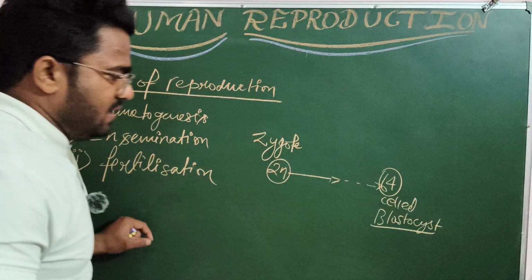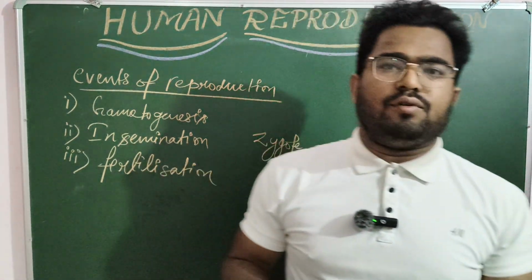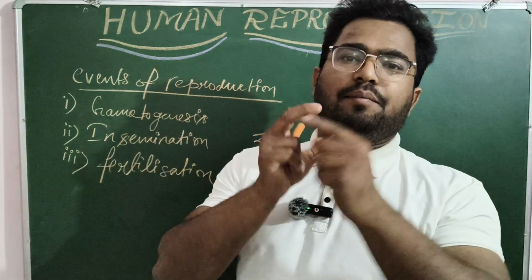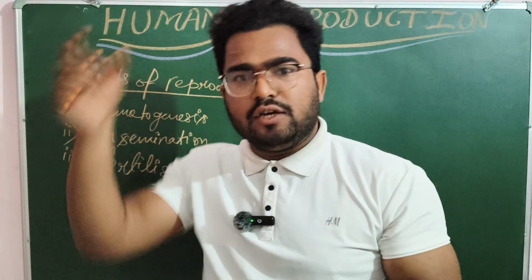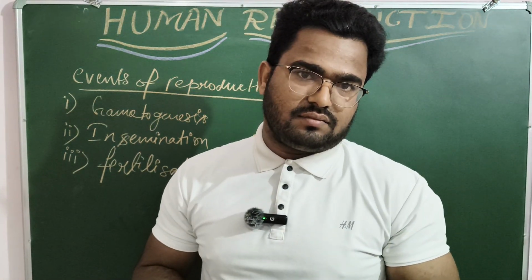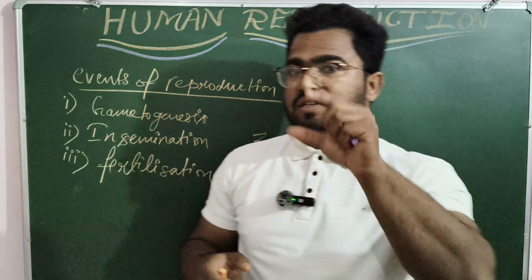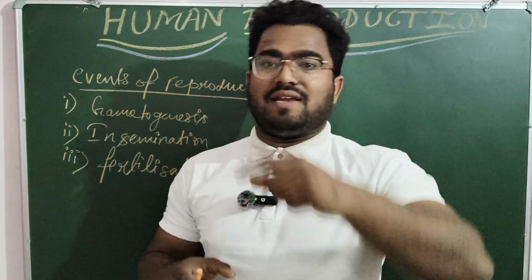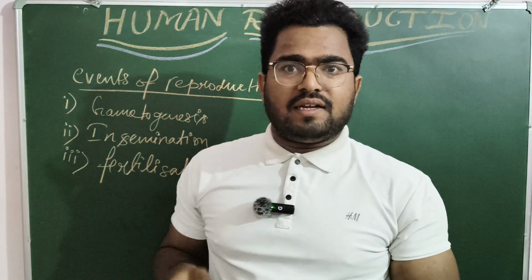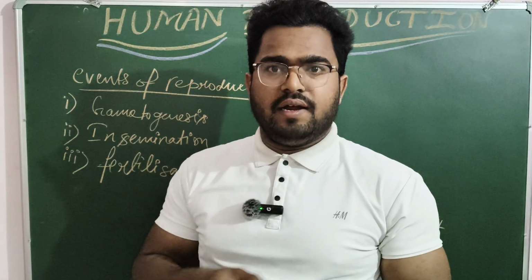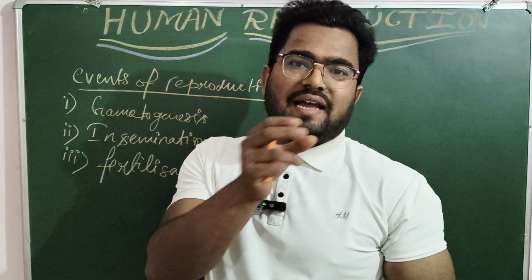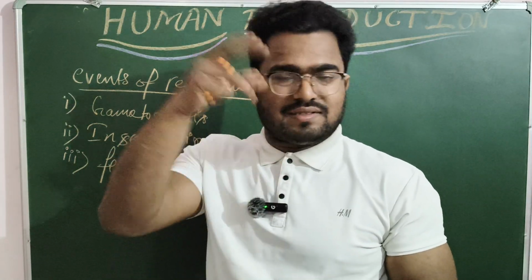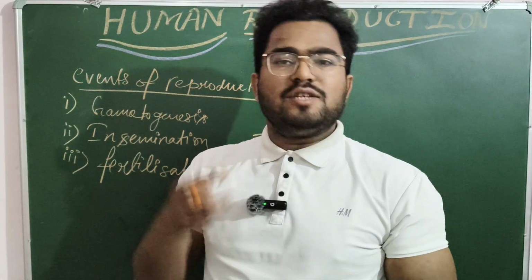And this blastocyst is ready for implantation. What exactly is implantation? Implantation is the attachment of the blastocyst to the endometrium layer. One more thing I would like to tell you, what exactly is the endometrium? It is the inner layer of the uterus. And in the endometrium there are 2 layers, endometrium functionalis and endometrium basalis. Endometrium functionalis undergoes cyclic changes in the menstrual cycle.